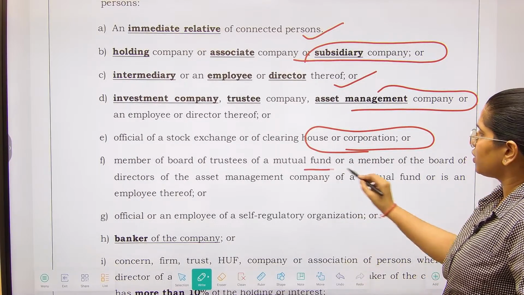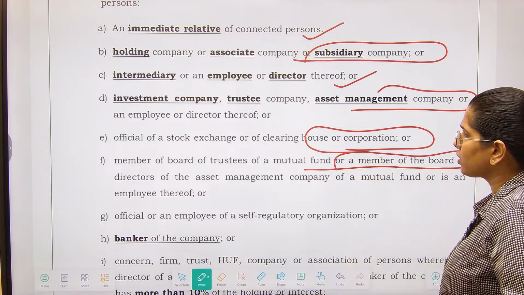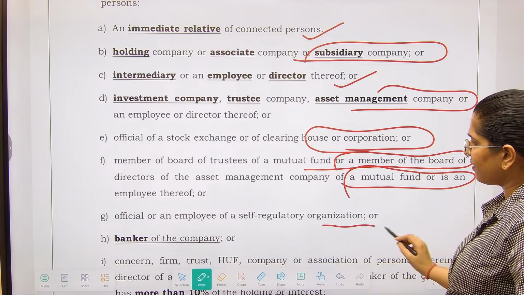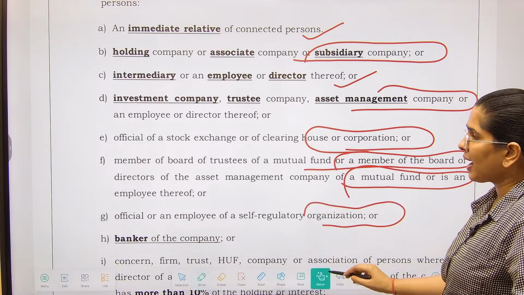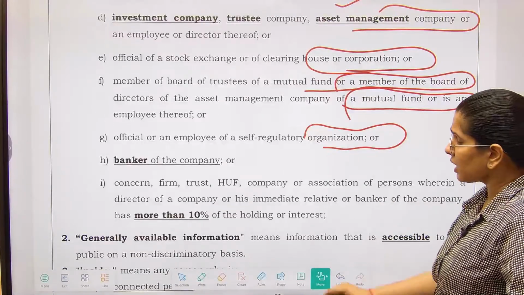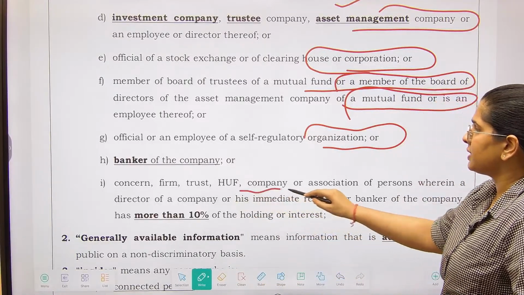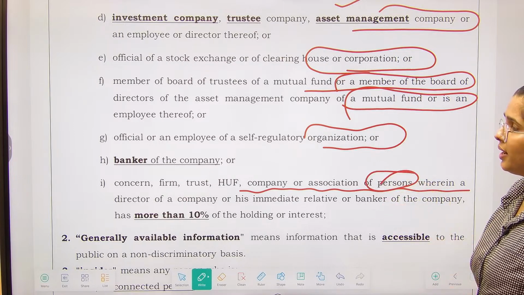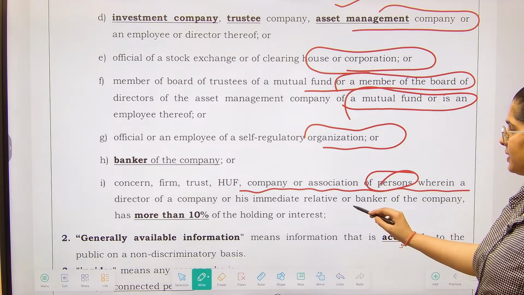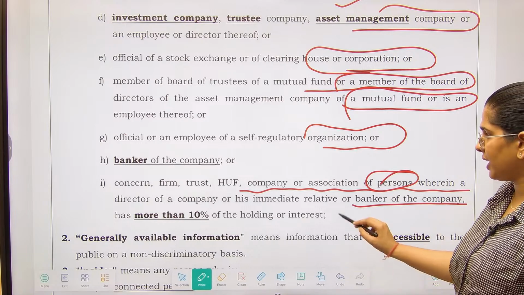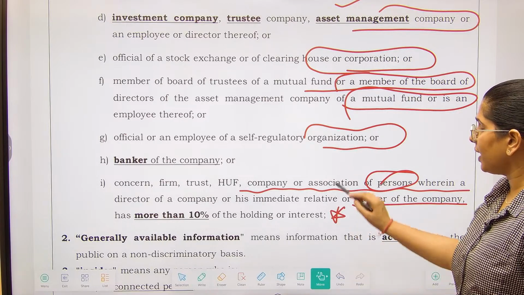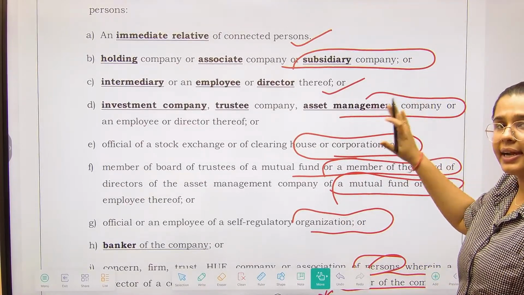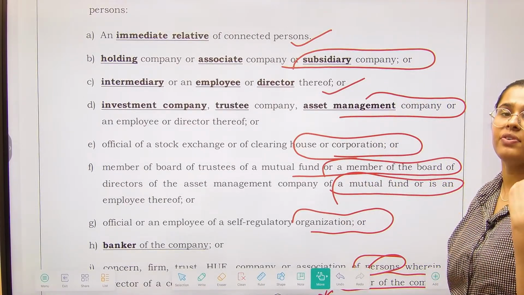Members of board or trustee of mutual funds, directors of asset management company of a mutual fund, official or employee of a self-regulatory organization, banker of the company, concern, firm, trust, HUF, association of persons, wherein a director of a company or his immediate relative has more than 10% holding. So all of these are treated as connected persons in terms of the company, right?